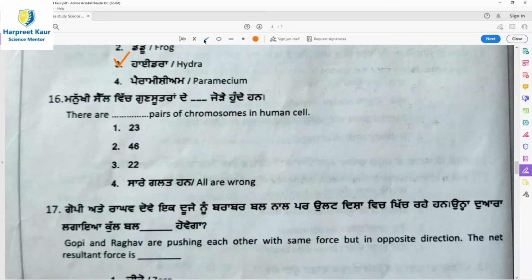Then question 16, there are dash pairs of chromosomes in a human cell. Option 1, 23. Humans have 23 pairs of chromosomes, out of which 22 are autosomal and one pair is the sex chromosome. So in all, 23 chromosomal pairs are there.